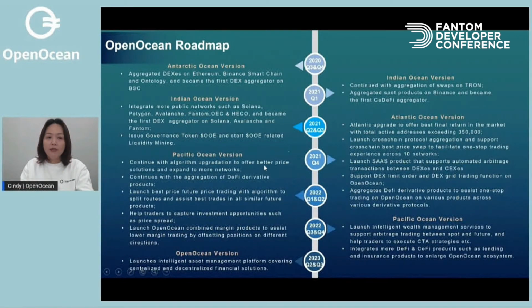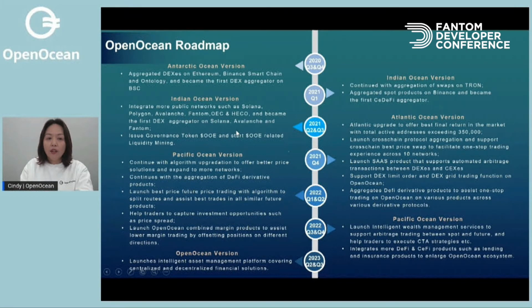So here is our roadmap. We started in September 2020, and by then we had aggregated Ethereum, Binance Smart Chain and Ontology, and we were the first DEX aggregator on Binance Smart Chain. Later we aggregated Tron, and we also aggregated spot products on Binance and became the first CeDeFi aggregator.